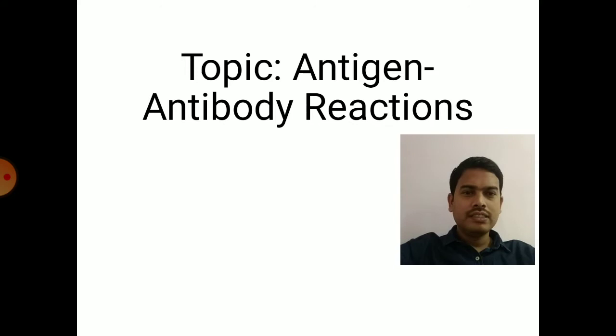So today's topic is antigen antibody reactions. In the previous classes we have seen the structure of antibody, and we also know the valency of antibody, that is 2. That means each antibody can bind with 2 antigens, with some exceptions like dimers and pentamers like IgA and IgM, which can bind to more than 2 antigens at a time.